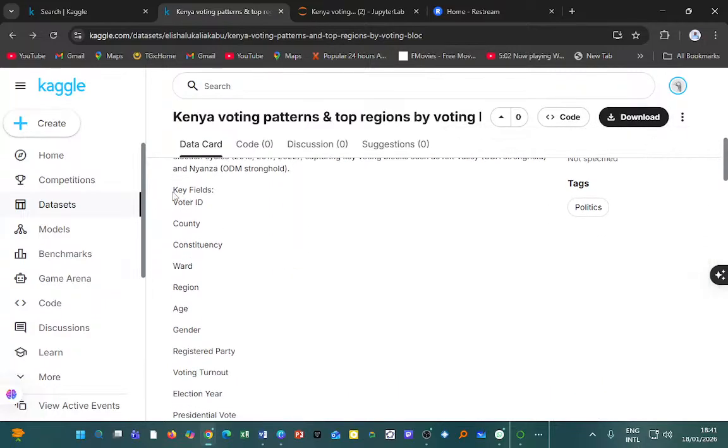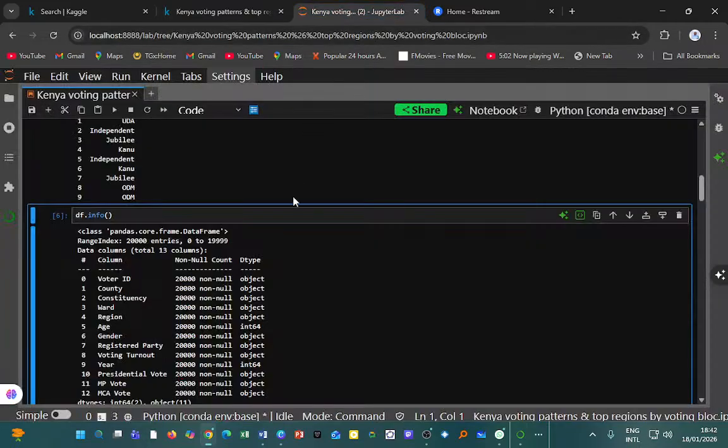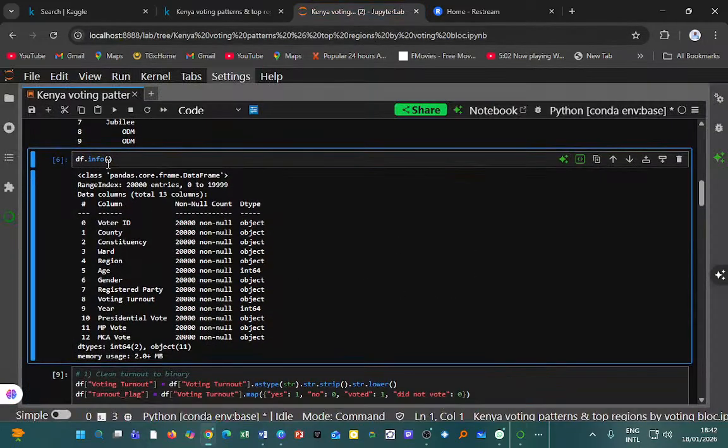Yeah, he told us that these are the key fields: voter ID, county, constituency, etc., registered party, MCA, etc. So we want to see if indeed that is so. That is why I click df.info.